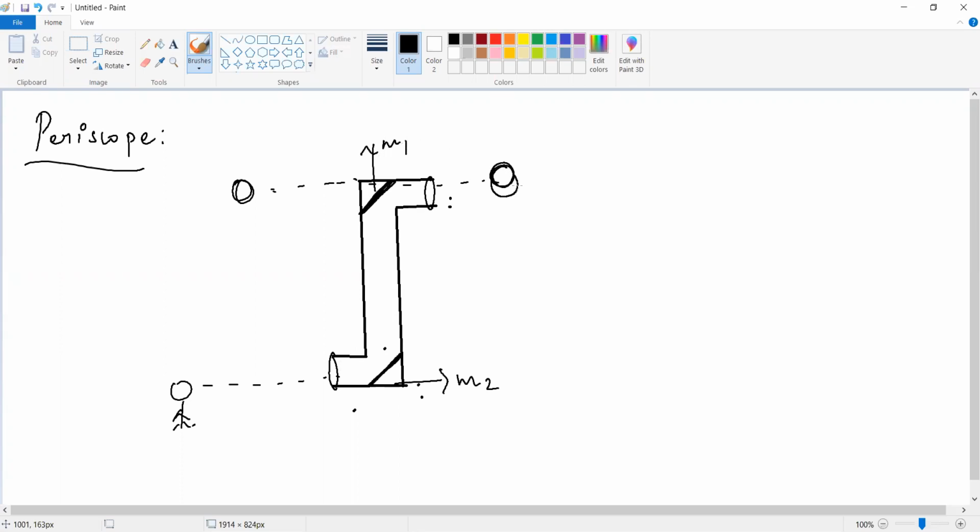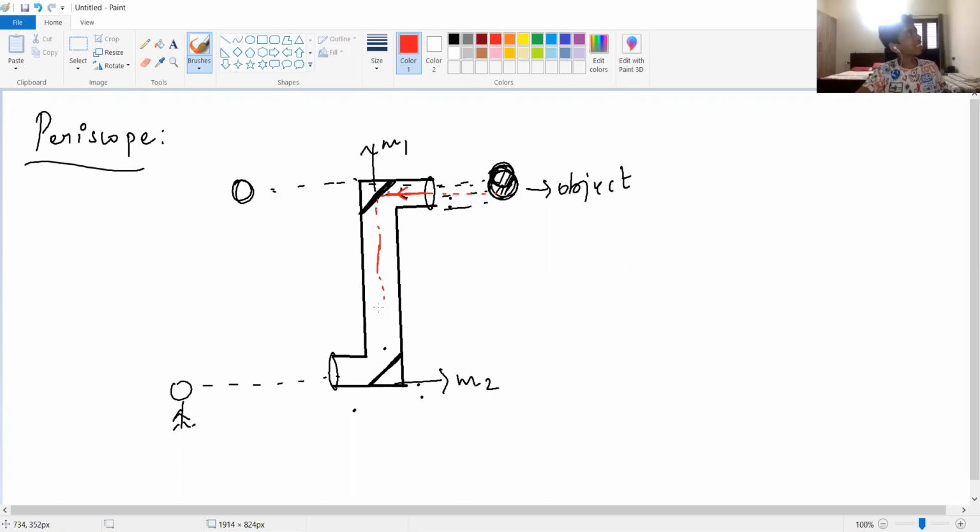This is the object. The light from the object is falling on this one, and the light is getting inside. And what happened? It just reflected. Atulyan only just came. I know, suddenly something came and went off. Yeah, okay.